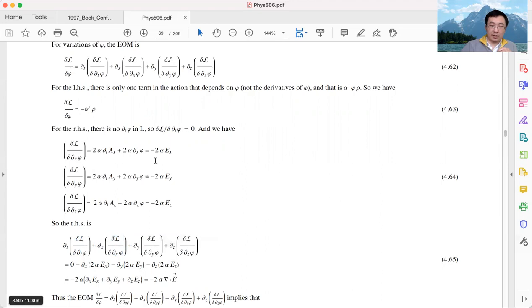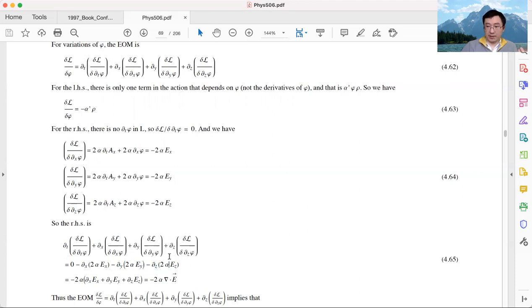So we plug in what we learned here, replacing this guy by minus 2 alpha E x. This whole thing is just the x derivative of 2 alpha E x with a minus sign. Similarly, this guy is the y derivative of minus 2 alpha E y. The last is the z derivative of minus 2 alpha E z.